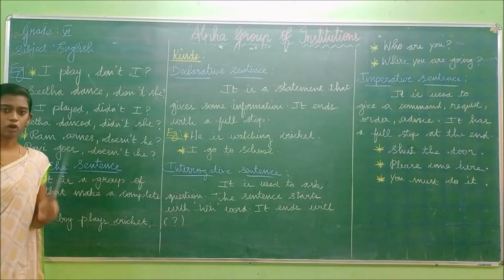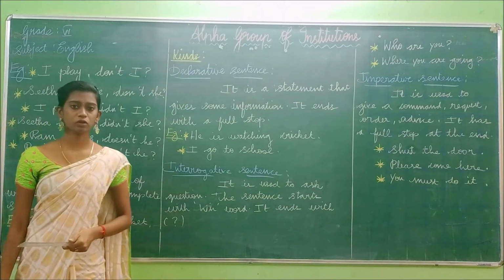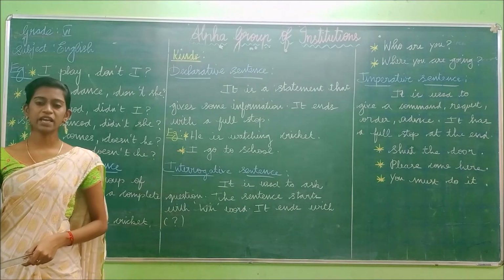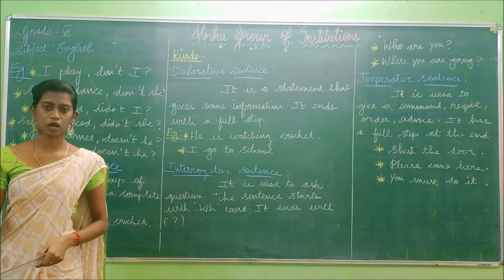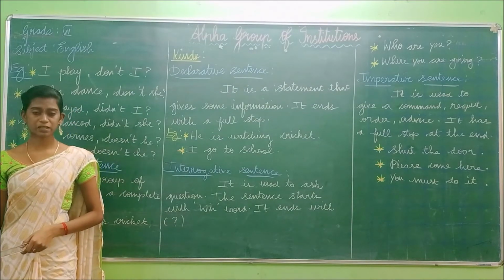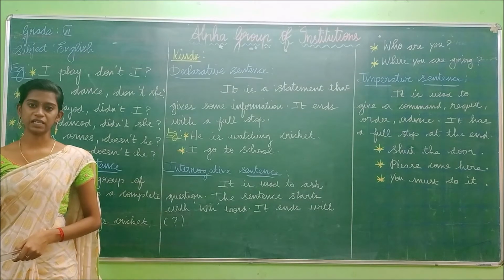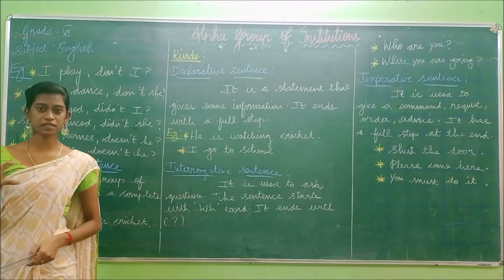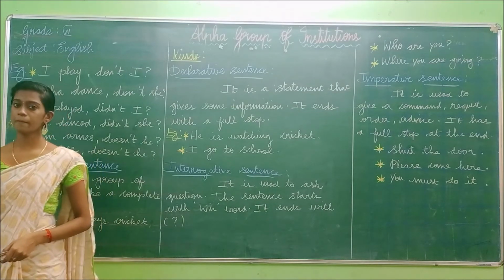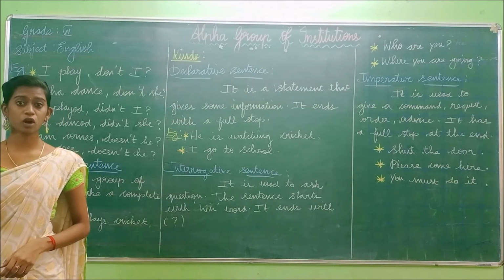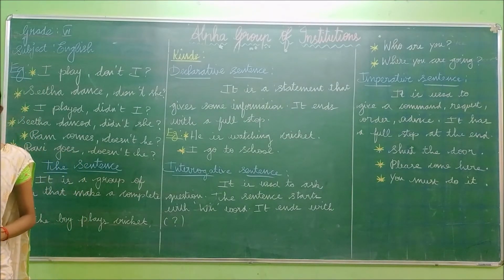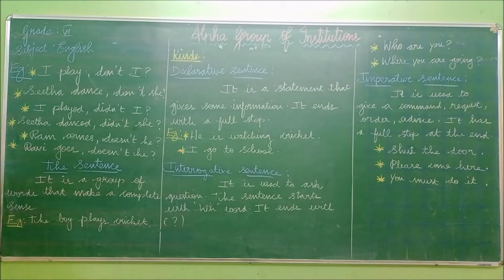If the auxiliary verb doesn't come, what do you have to do? You have to look at the verb. If the verb is in the present form, you have to use do. If the verb is in the past form, you have to use did. And if the verb comes along with the S, you have to use does. If the sentence is in the positive form, the answer should be in the negative form. If the sentence is in the negative form, the answer should be in the positive form. And at last, you should not use the noun, you have to use only the pronoun. And without forgetting, you have to keep the question mark. So that's the question tag. Shall we move on to the next one?